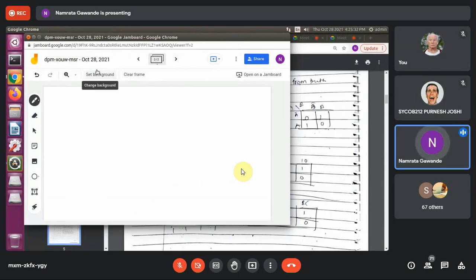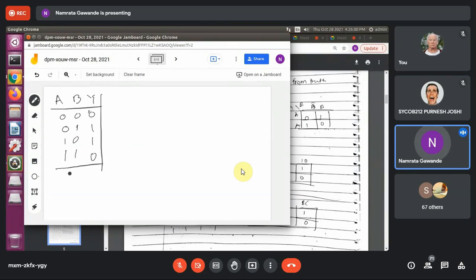Okay, I will write here the truth table. How to convert the truth table into K map? A, B, same I will take here. 0 0, 0 1, 1 0, 1 1, and for that the output is given as 0 1 1 0. Okay, this is the truth table.